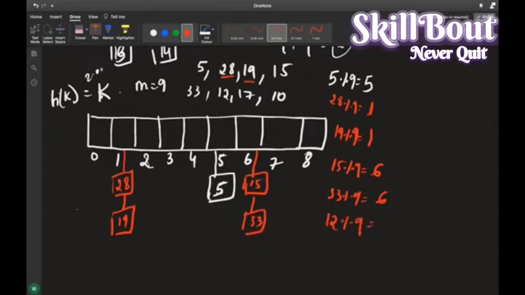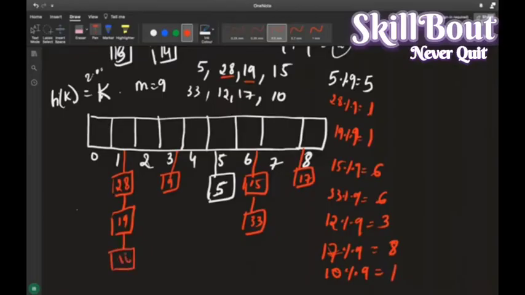Again, 12 modulus 9. What is 12 modulus 9? It is 3 itself. So it comes to the third index, and 12 goes here. Next one is 17. 17 modulus 9 is 8, so 17 goes here. Last one is 10. 10 modulus 9 is 1 itself, so it comes to the 1st index.